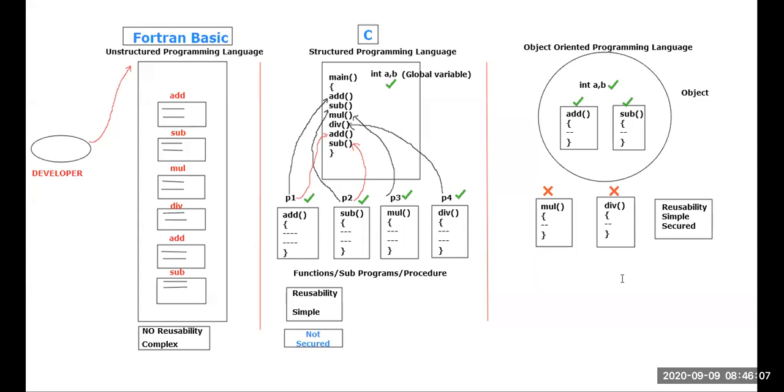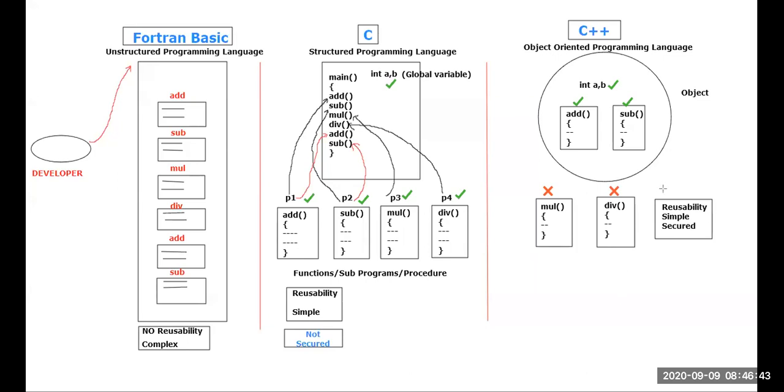The first object oriented programming language is Simula. It is not Java, it is not Python. Simula happens to be the first object-oriented programming language. I don't know why people are telling C. C is not an object-oriented programming language, my dear. Next, let me consider this to be C++. Do you think C++ is an object-oriented programming language? Yes or no? 100% yes. C++ is an object-oriented programming language.